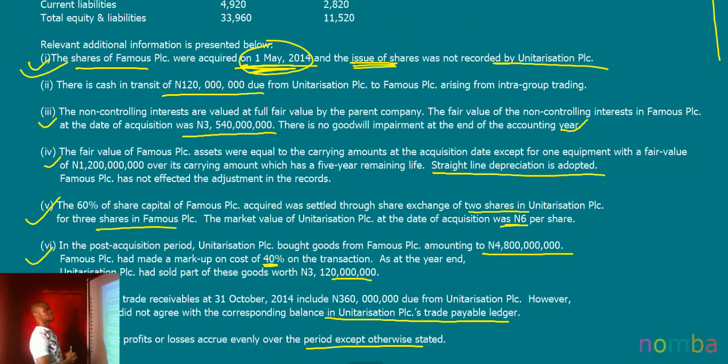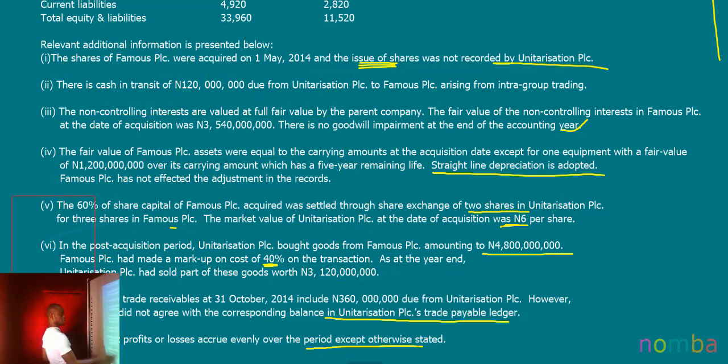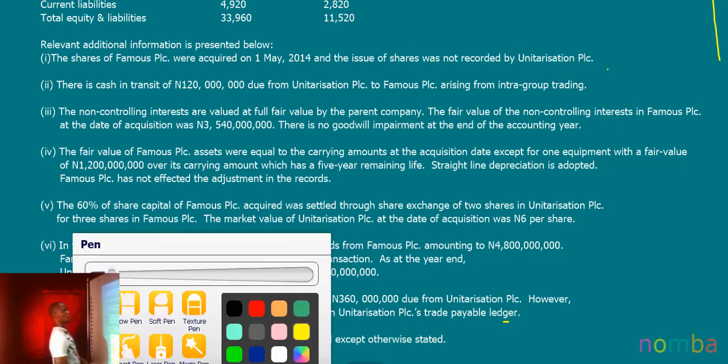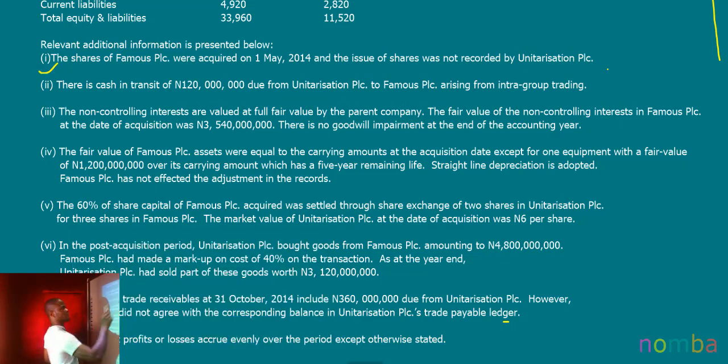We have looked at additional information 1. So, let's move on with reading the additional information. Let me clean all of these notes. Okay. Now, back to it. So, we have determined the date of acquisition. And we're told that the issue of shares was not recorded by Unitarization PLC.